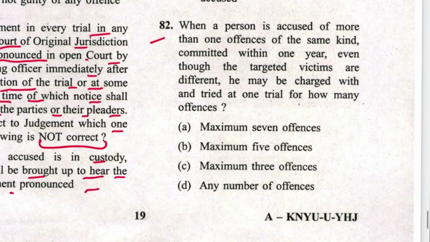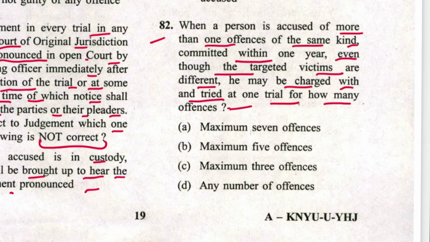This is 82. When a person is accused of more than one offence of the same kind committed in 1 year, even though the targeted victims are different, he may be charged with and tried at one trial for how many offences? 3 offences. C is the answer. This is section 219 of CrPC.